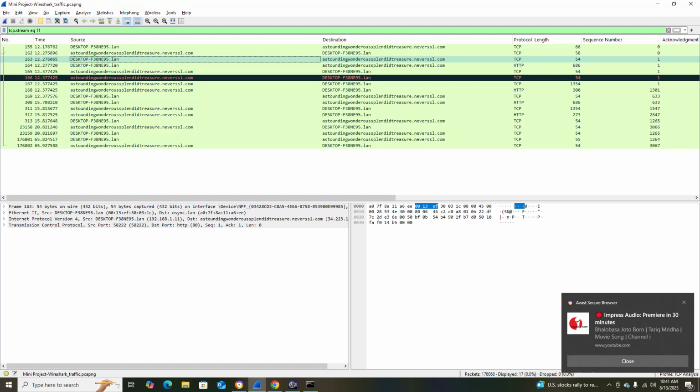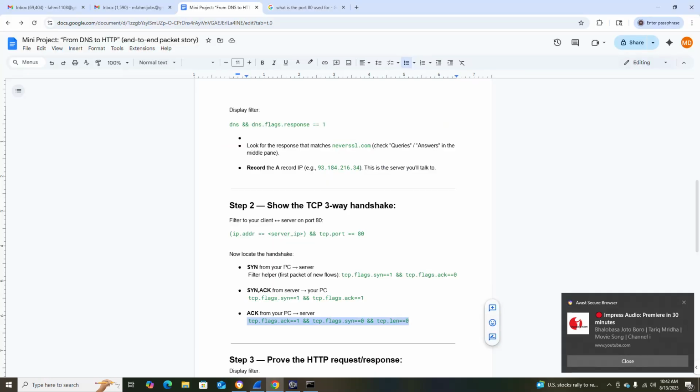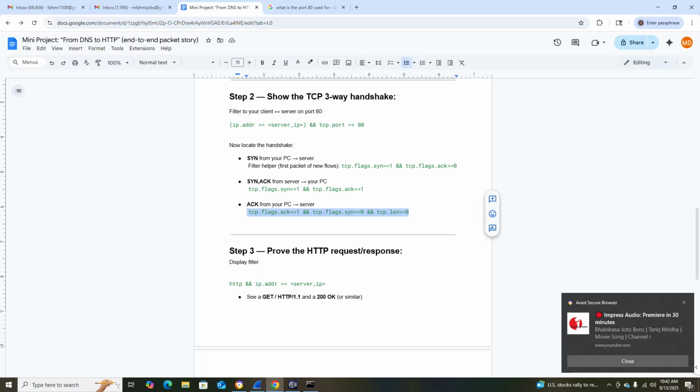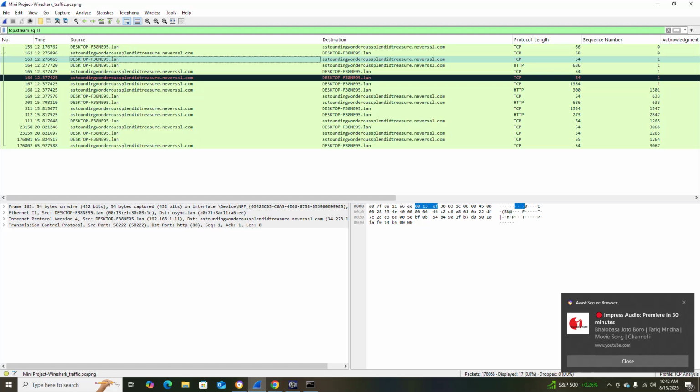First I have typed DNS, because from the name, TCP finds out the port number, actually the IP address. So I requested to the server that IP address from the server. Then three-way handshake is established under the TCP. Now I'll see the HTTP request response. That's why HTTP and IP address, whatever I know, HTTP and IP address equal to this one.